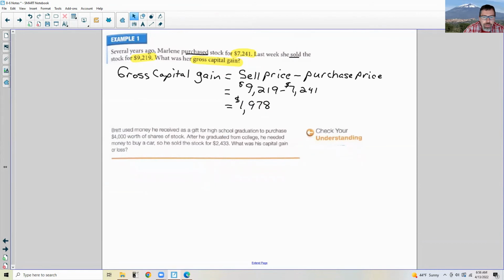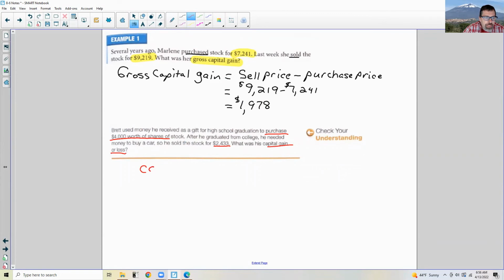Okay, so now let's take a look at the check your understanding. It says, Brett used money he received as a gift for high school graduation to purchase $4,000 worth of shares. After he graduated from college, he needed money to buy a car. So he sold the stocks for $2,433. What was his capital gain or loss?